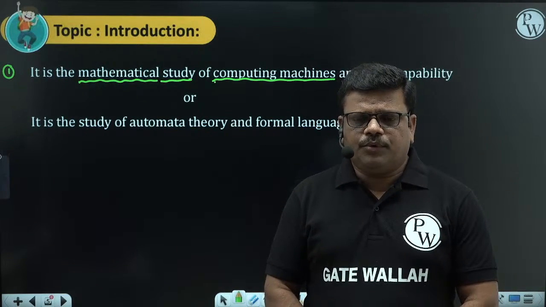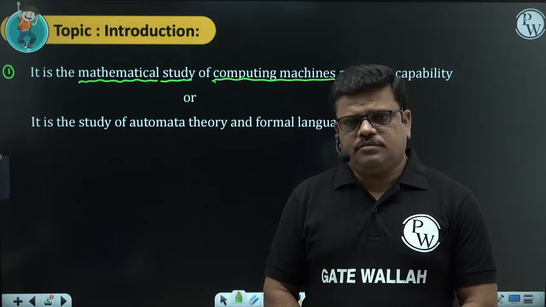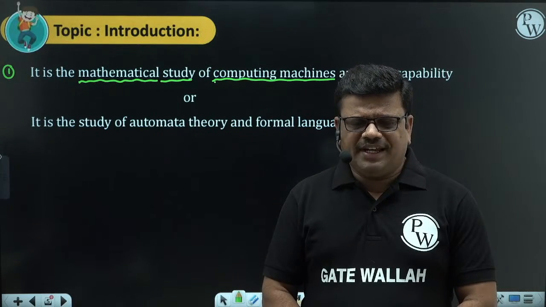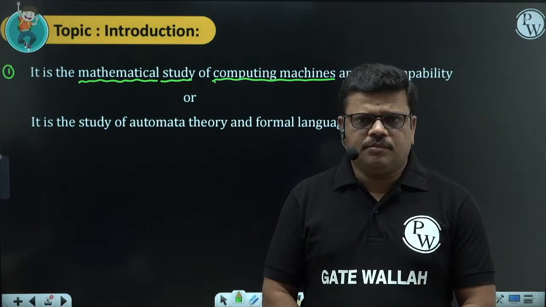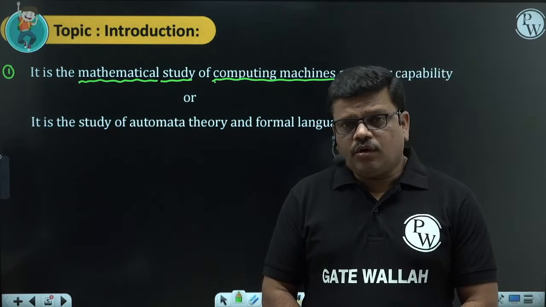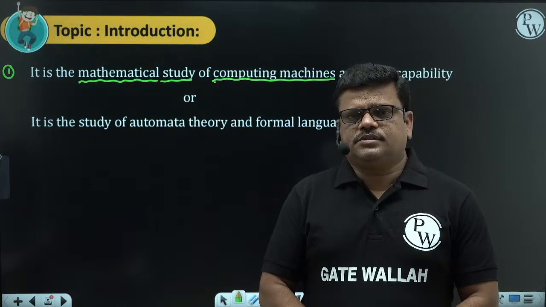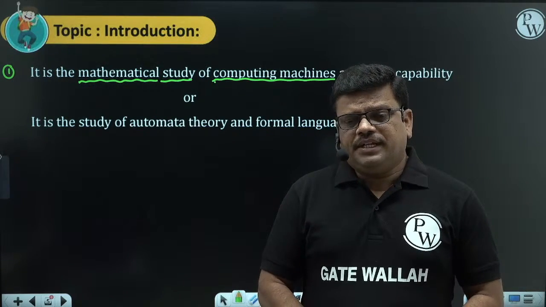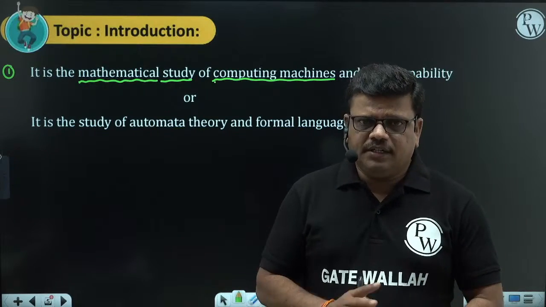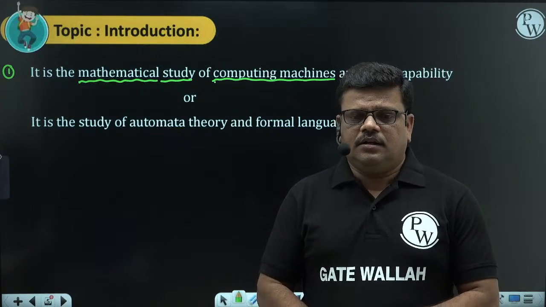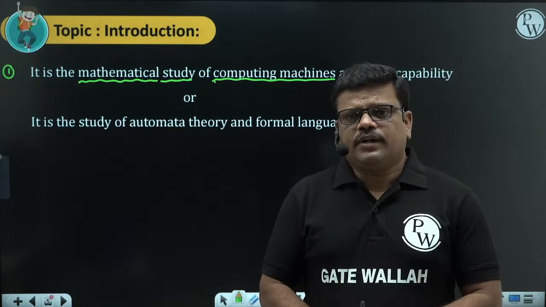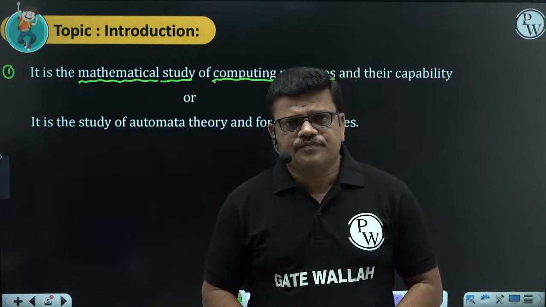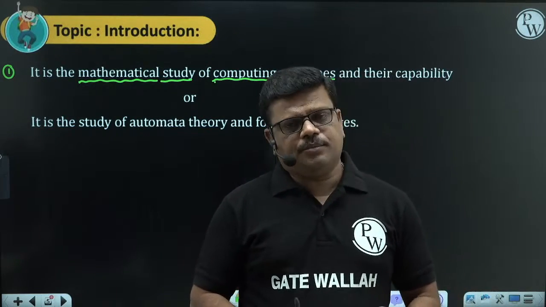By using our computers, all the real world problems are not solvable. We can solve a few problems by using computers. We cannot solve some problems by using computers. So by using this subject, by using some techniques, we can categorize which problems are solvable by computers and which problems are not solvable by computers.